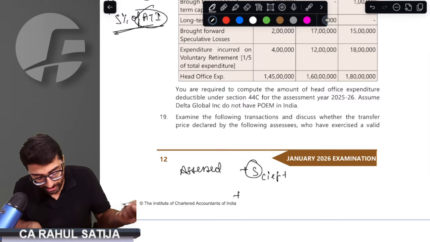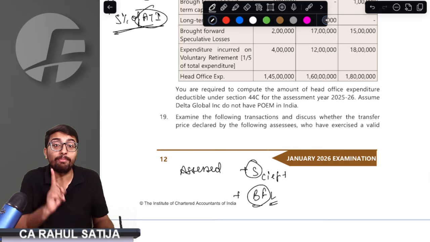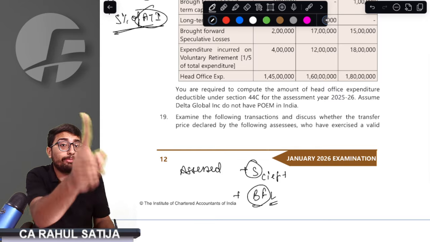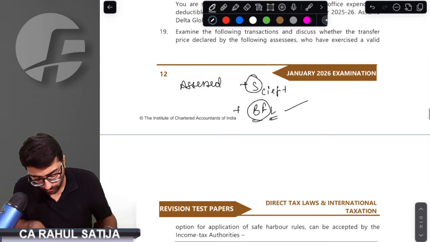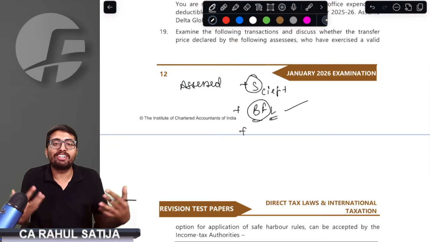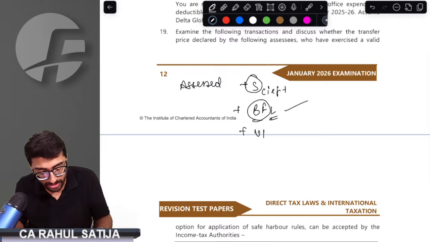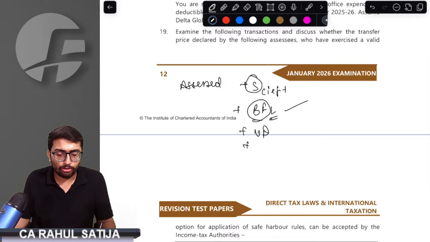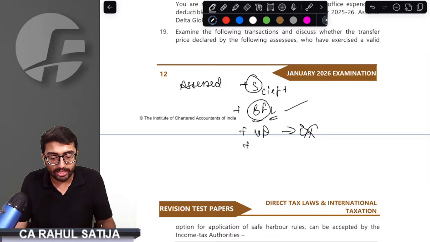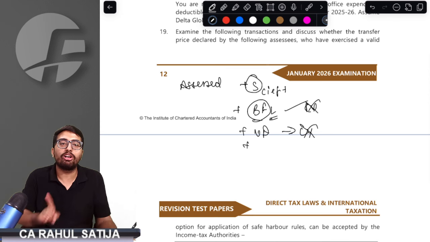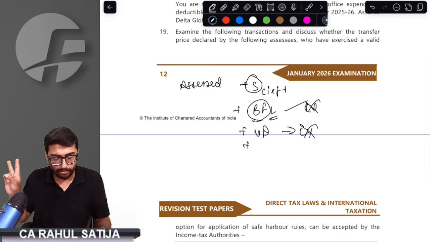If you have any brought forward losses, brought forward implies brought forward, not current year. Only brought forward losses to be added. If you have taken deduction of any unabsorbed depreciation, add back. Did I say current year depreciation? No. Did I say current year loss? No. Only brought forward losses, brought forward depreciation to be added.